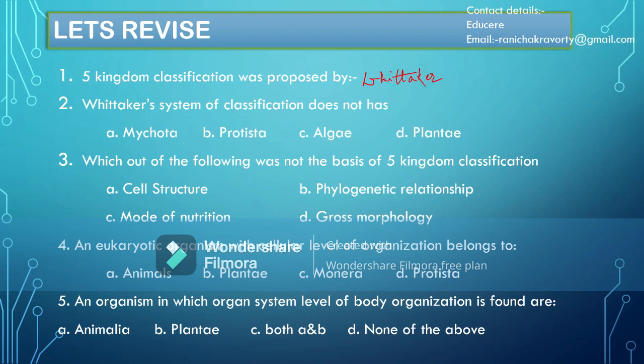Coming to the second question, Whittaker's system of classification does not have which of the following kingdoms? If we come to the options, the first option is Mycota. Mycota is another name for the kingdom Fungi. As the question asks which does not exist, this will not be the answer. Kingdom Protista is very prominently present, so this will also not be the answer. As kingdom Algae is not present there, this will be the answer.